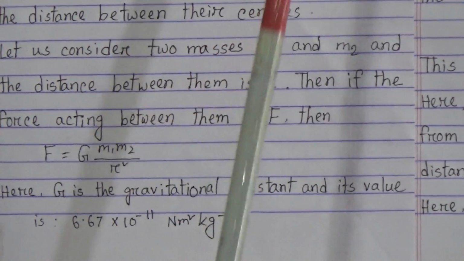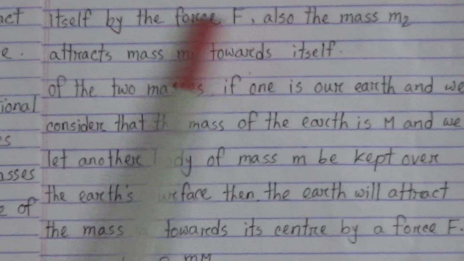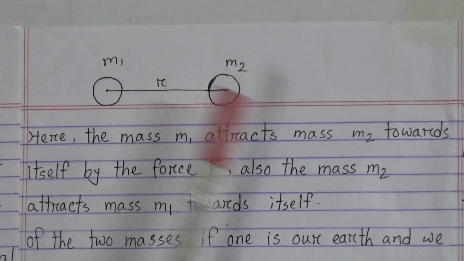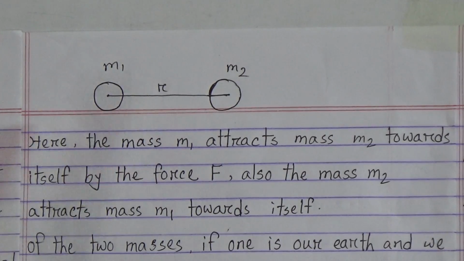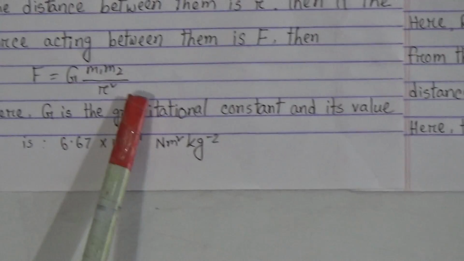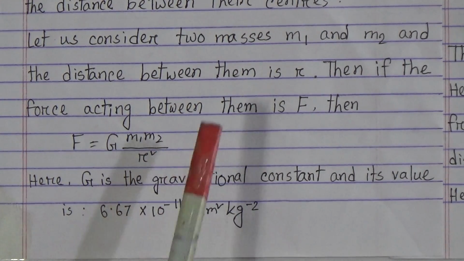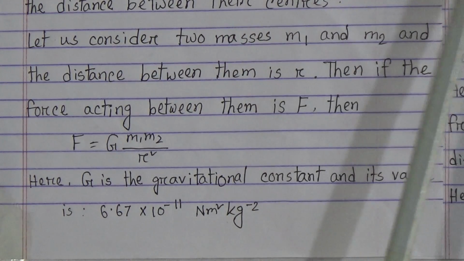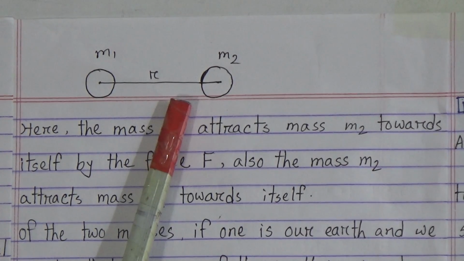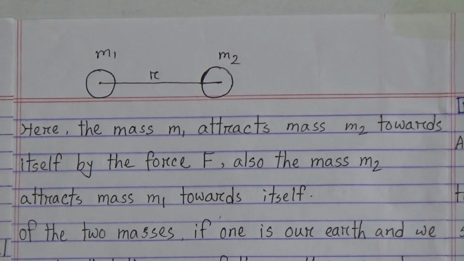Let us consider two masses m1 and m2, and the distance between them is r. If the force acting between them is F, then the gravitational force F equals G m1 m2 divided by r square. This is Newton's law of gravitation. My dear students, I am repeating: if two masses m1 and m2 are separated by a distance r, then Newton's gravitational force is F equals G m1 m2 divided by r square.